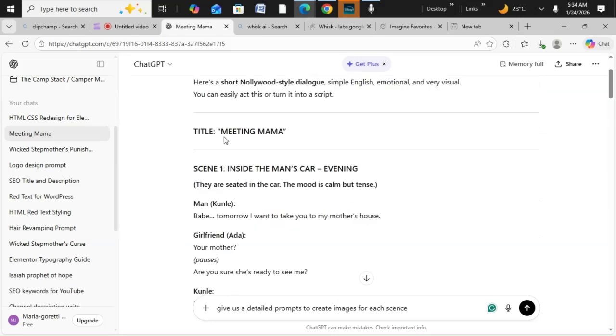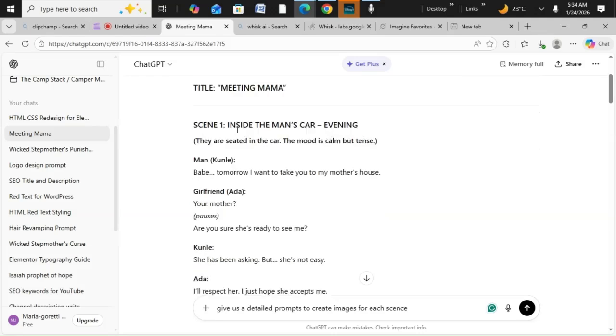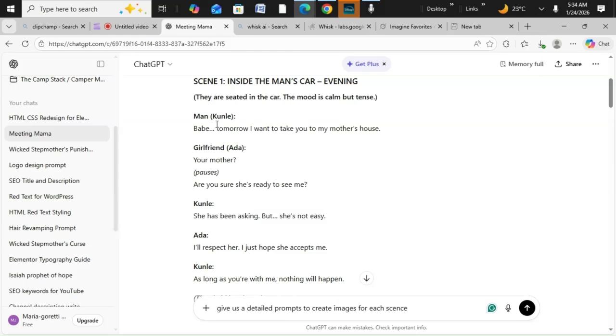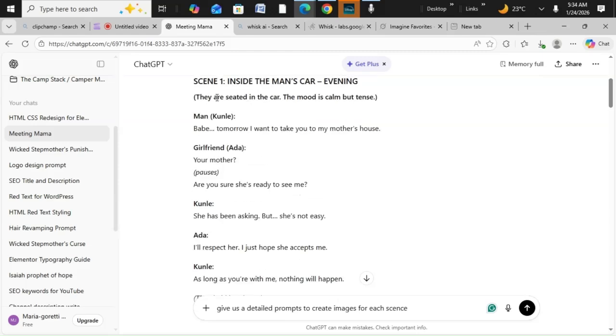You can see the title, Meeting Mama. This one is inside the man's car in the evening. They are seated in the car. The mood is calm but tense. So it's just explaining the first scene for us. If you don't want them to be seated inside the car or you want them to be somewhere else, you just change this whole thing.